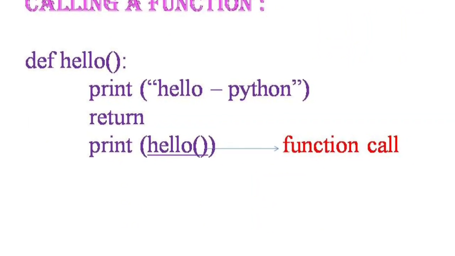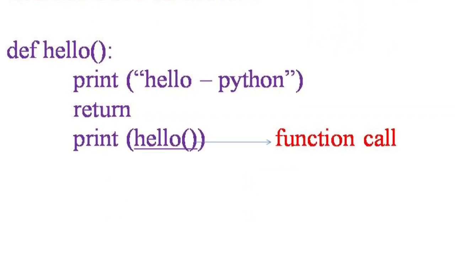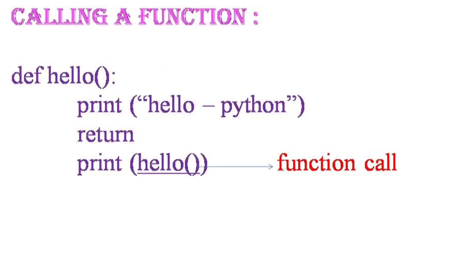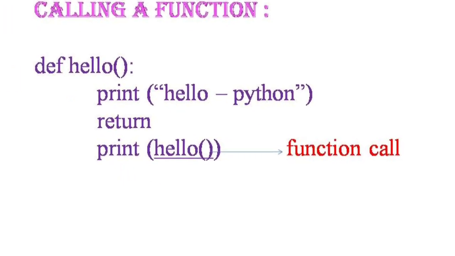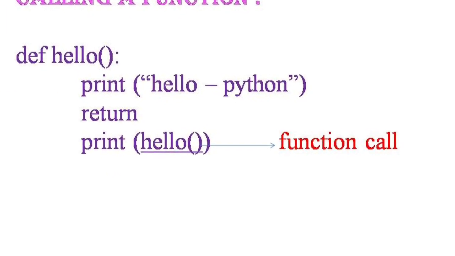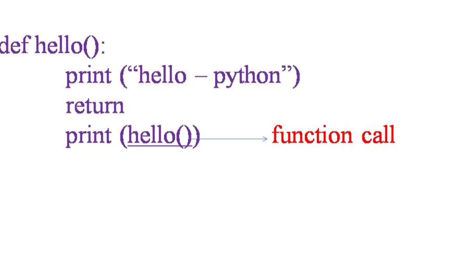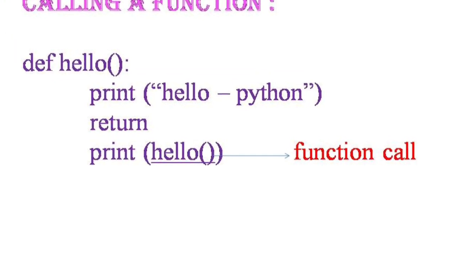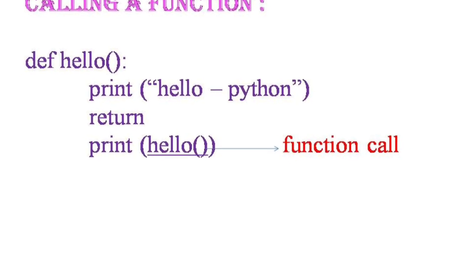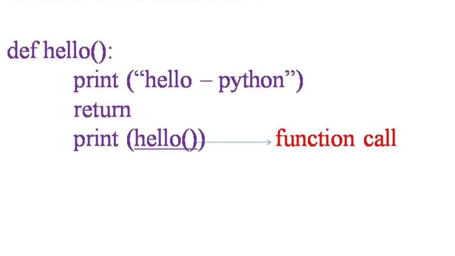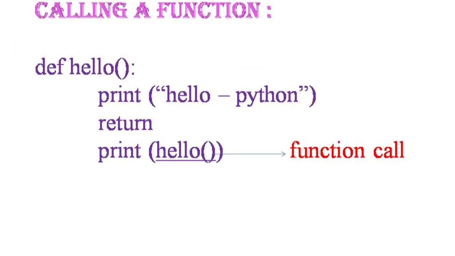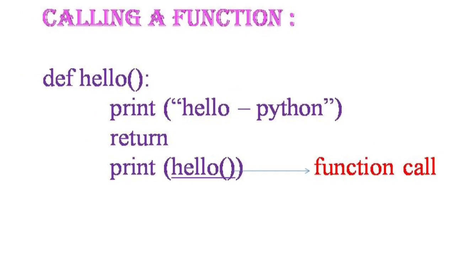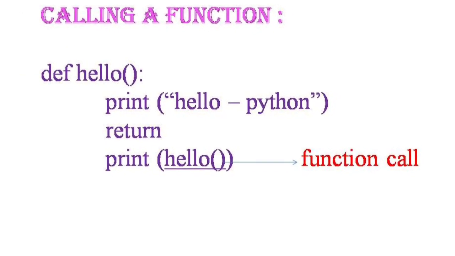Now, let us see this example. Here, def hello is the defining function. Hello open close bracket is the function call. So, this program has one statement and returns a null value. When you execute this program, hello Python will be displayed and the none statement will be displayed.